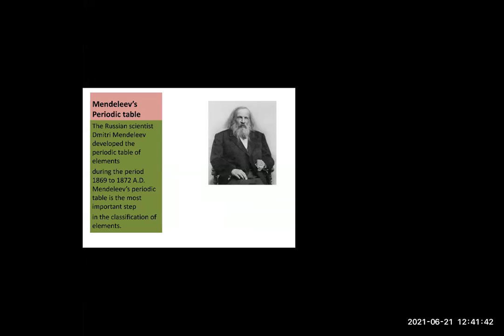The molecular formulas of hydrides and oxides of elements, melting points, boiling points, and densities of elements were all calculated. And he found that elements with similar physical and chemical properties repeat after a definite interval.